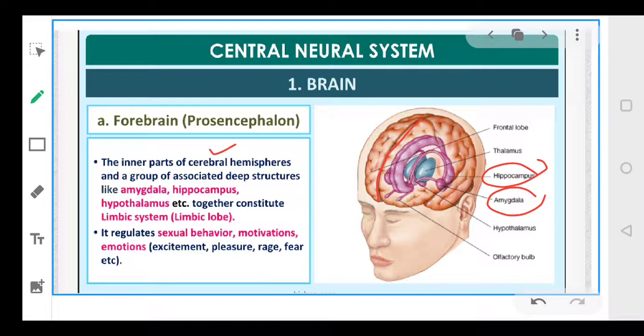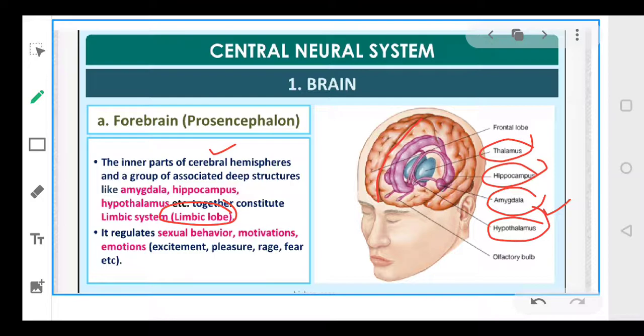So अंदर की साइड से ये आपके डिफरेंट ऑर्गन से डीप स्ट्रक्चर से कनेक्टेड है, जिसमें amygdala, hippocampus, hypothalamus and your thalamus, and all these together, ये चारों स्ट्रक्चर्स मिलकर बनाते हैं लिम्बिक सिस्टम, and we call it the limbic lobe. So all these structures together form the limbic system, right? And this particular limbic system is made up of 4 components: thalamus, hippocampus, amygdala and hypothalamus, right?